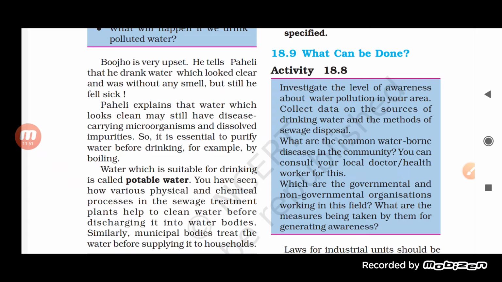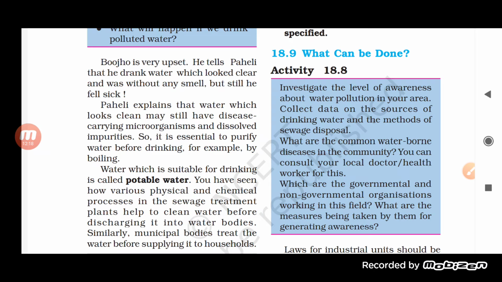So, what are the things that we can do? The first one is that we must see, in your area, how many people are very much aware about water pollution. We must collect data regarding the different sources of drinking water, as well as the different methods by which sewage water is disposed.